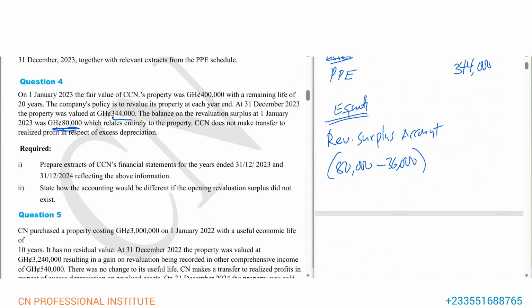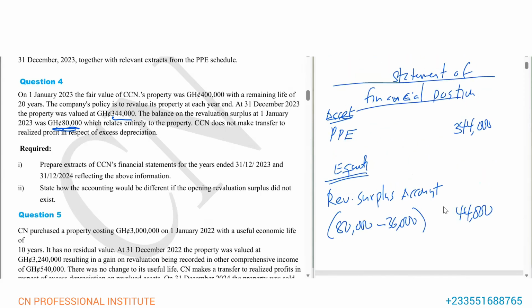So we are going to have 80,000 minus 36,000, and that will give us 44,000. So 44,000 will be the balance left in the revaluation surplus account.